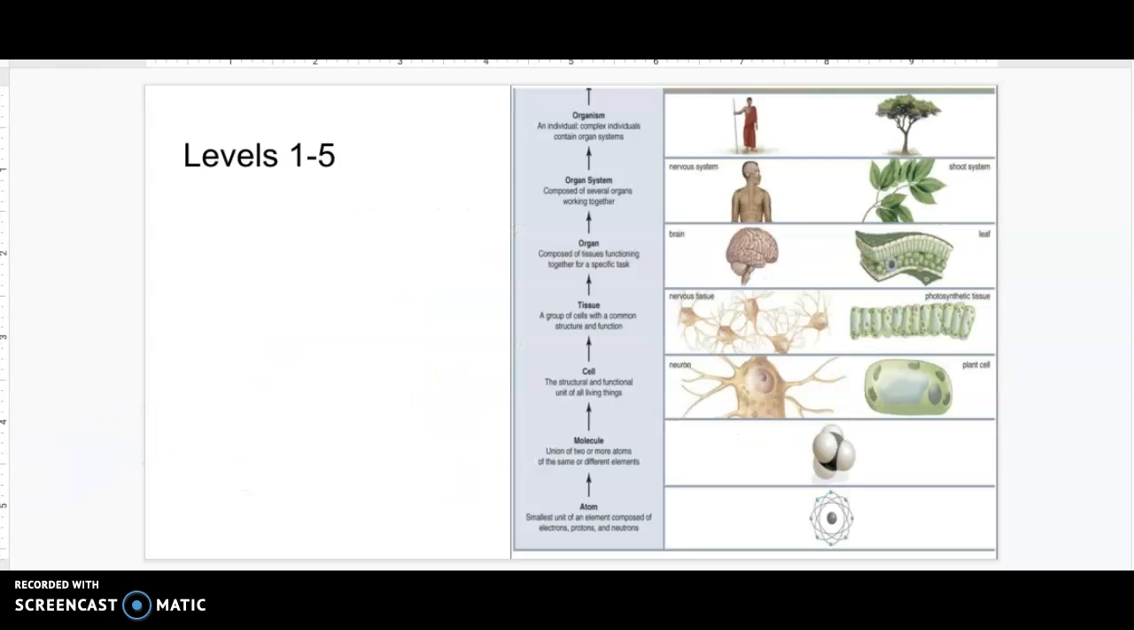So this is just a recap. The smallest unit that anything living or non-living is made of is an atom. Those atoms make up molecules. Those molecules then make up the different types of cells. As we saw, there are different types of cells, such as animal, plant, bacterial. Animal cells can have nerve cells, blood cells, etc.